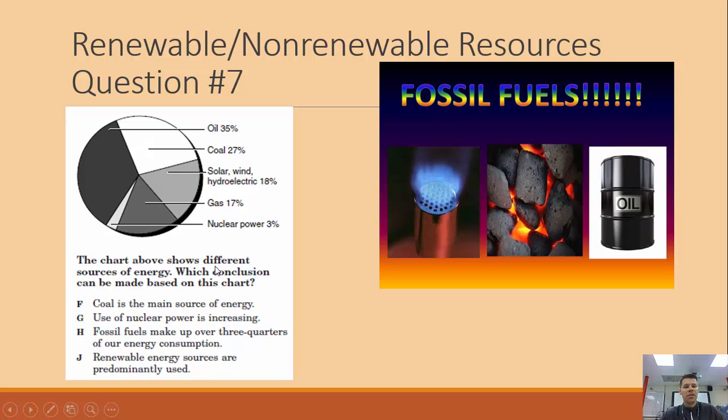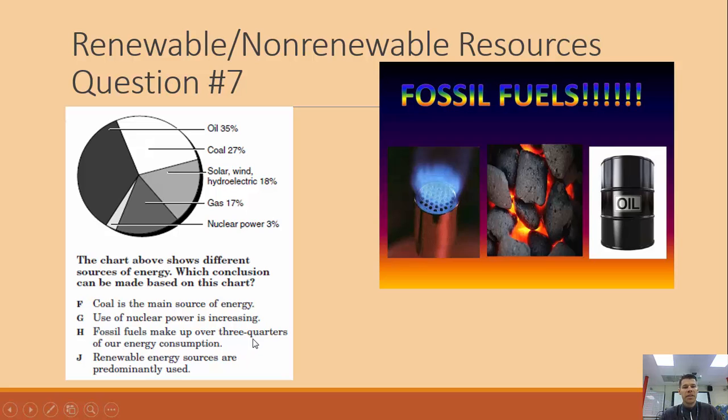So the chart above shows different sources of energy. Which conclusion can be made on this chart? Coal is the main source of energy. Let's check it. Coal, 27. Nope, it's not the main source. That would be oil. The use of nuclear power is increasing. That may or may not be a true statement, but you cannot tell from a pie chart what's increasing or decreasing.